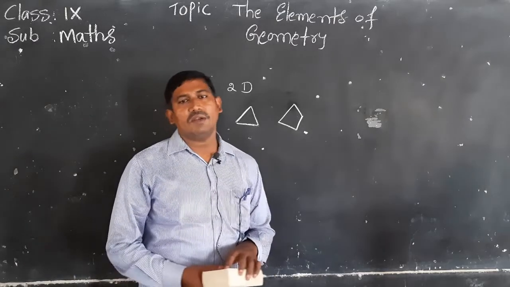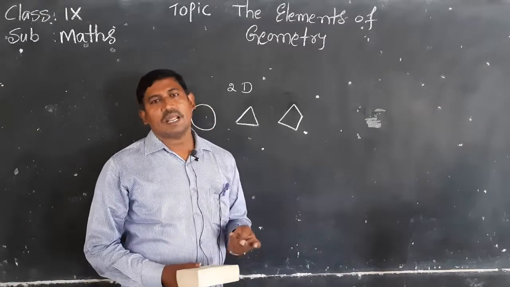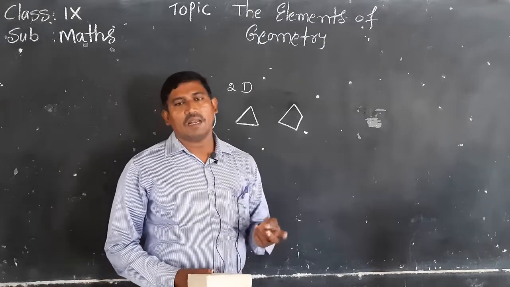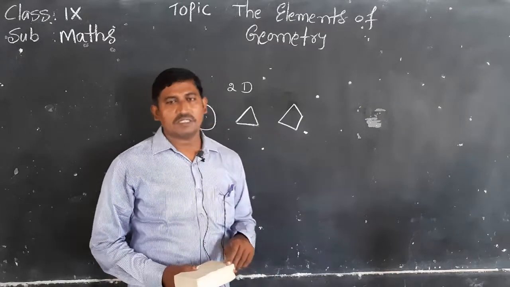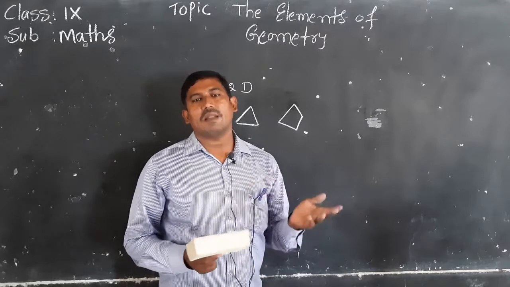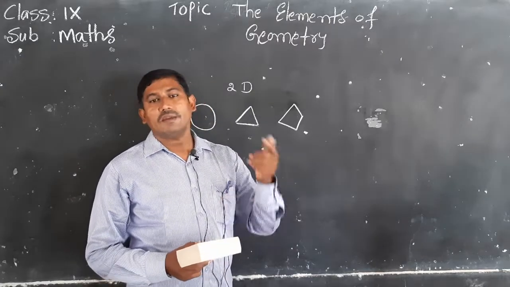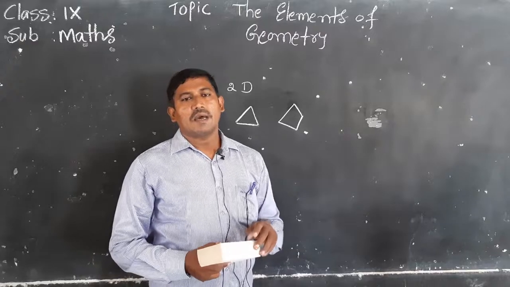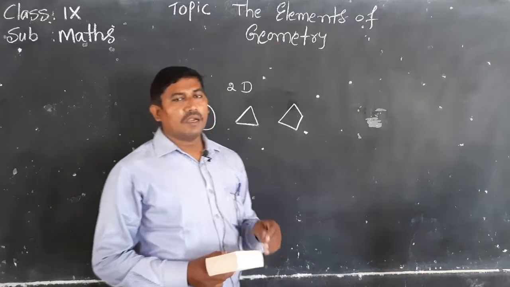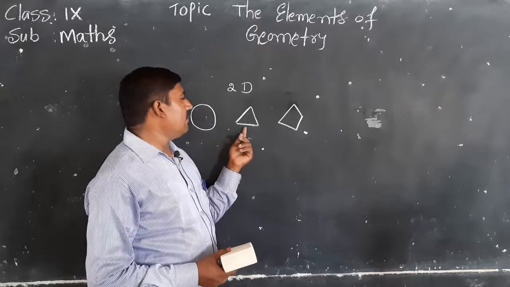According to sides we have three types of triangles. All sides equal is an equilateral triangle. Any two sides equal is an isosceles triangle. All sides unequal is a scalene triangle. According to angles we also have three types: right angle triangle, acute angle triangle, and obtuse angle triangle.